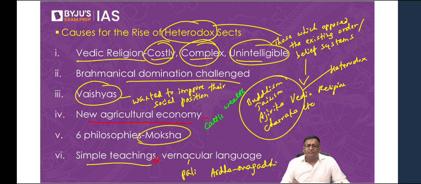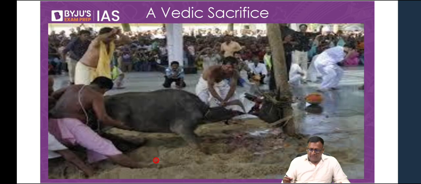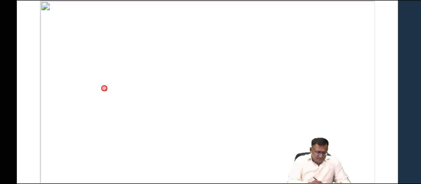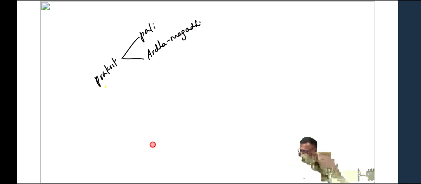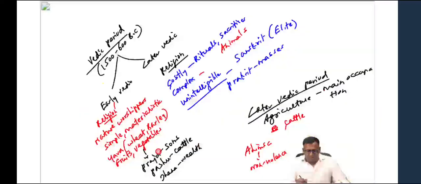Bhuvanesh, I told you they are dialects of Prakrit. Prakrit has 2 dialects, Pali and Ardhamagadhi. These are 2 forms of Prakrit. Bhuvanesh, did you get me?